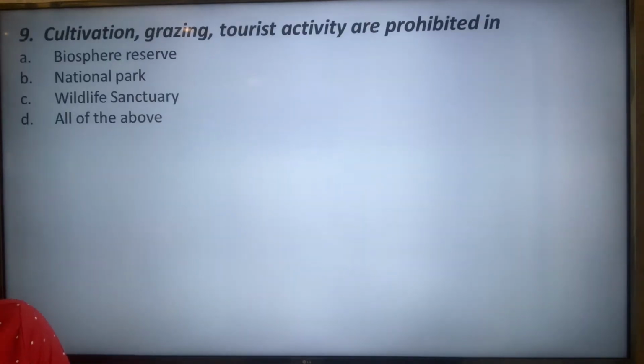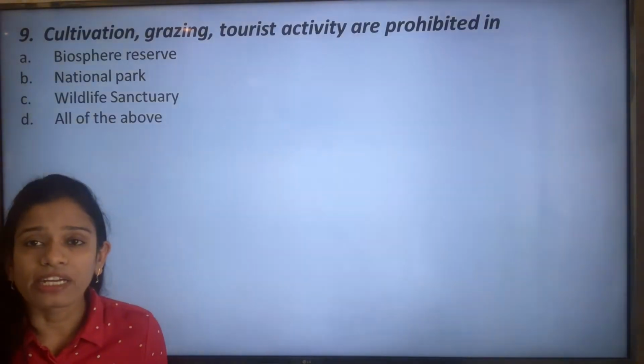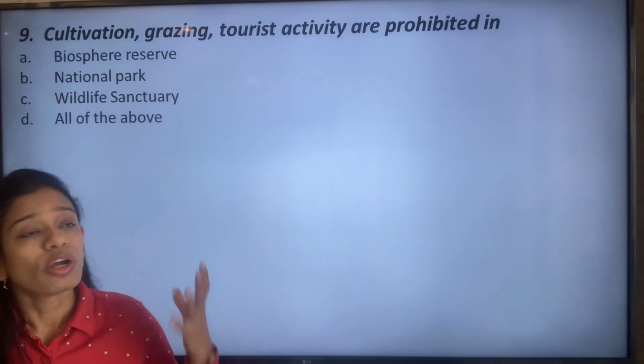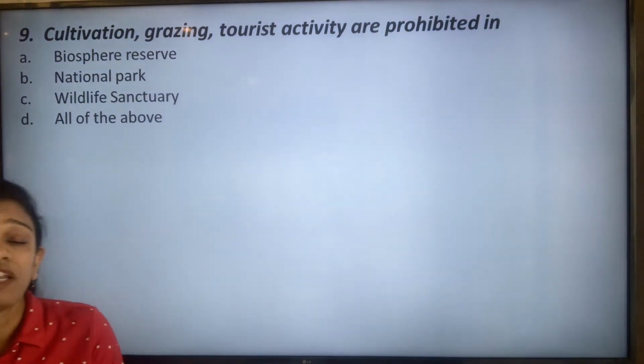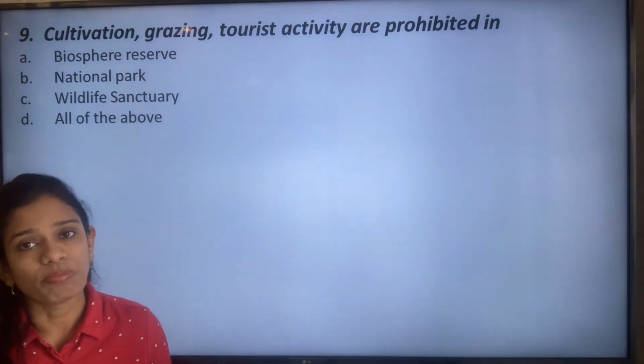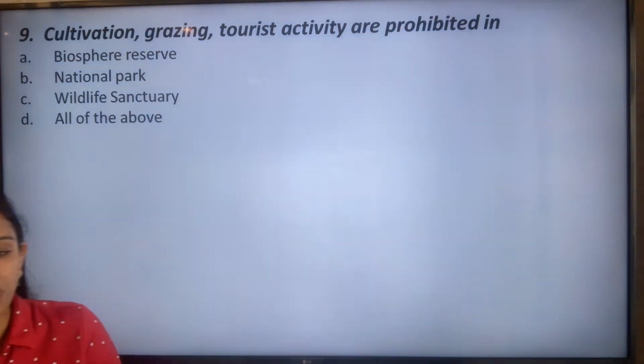The next question, cultivation, grazing, tourist activity are prohibited in biosphere reserve, national park, wildlife sanctuary, or all of the above. So activities like grazing, then traveling or tourist activity, or even cultivation are restricted in the national parks. The correct answer is option B.